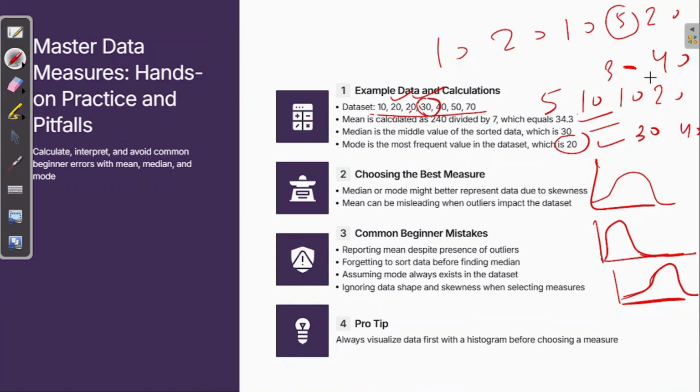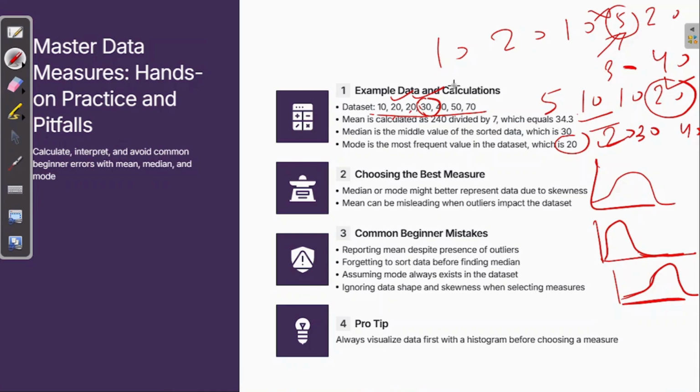Then, 20 appears two times, 20, 20. Then what is the median value? This is the median value. And when you say 20 is the median value, it gives you the right picture. If you don't sort the data before giving the median, it will find the wrong value. When you sort it in ascending order, it will find the right median for you, right?